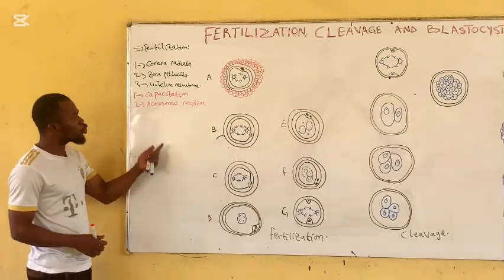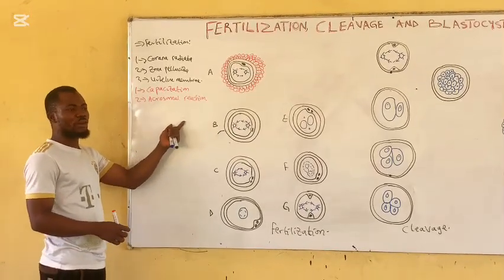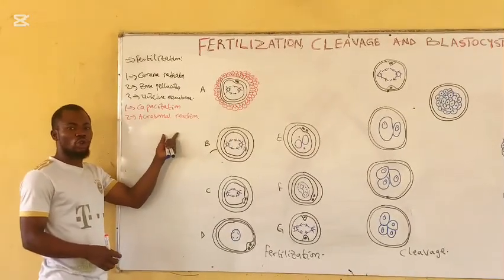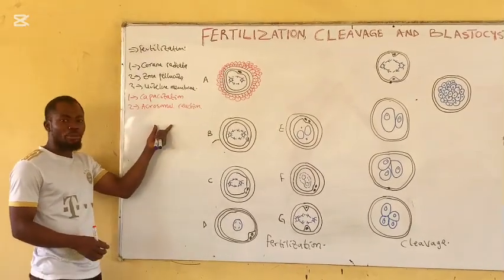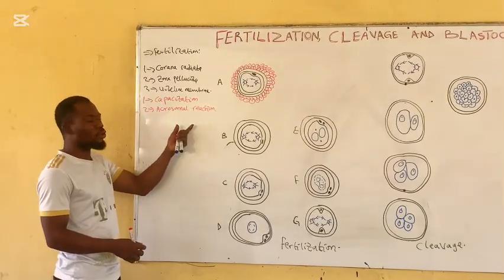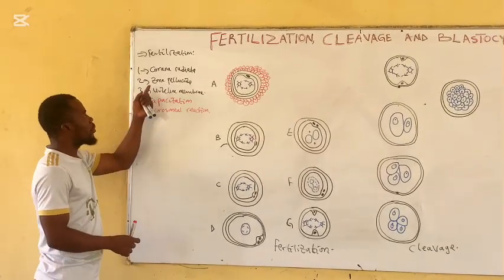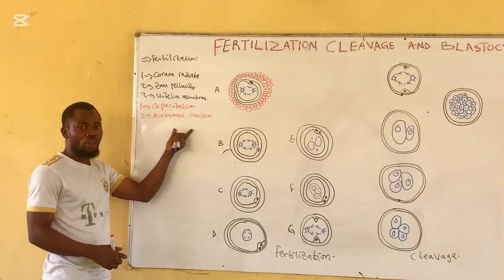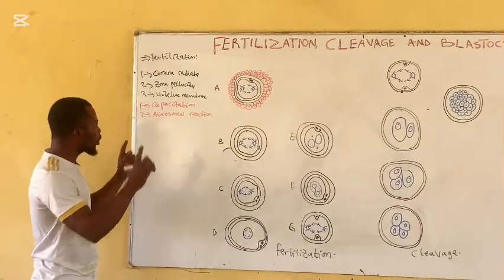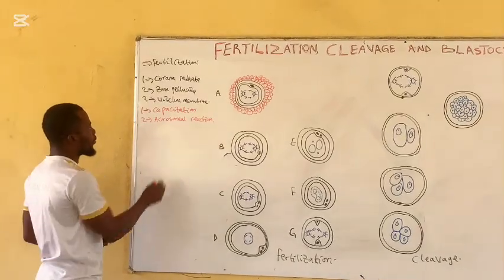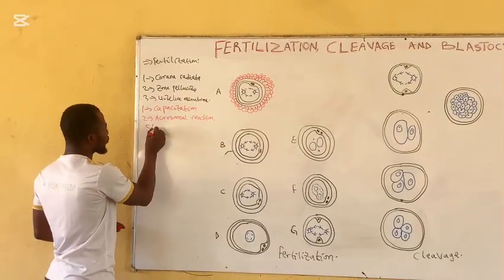The next one is the acrosomal reaction. The acrosomal reaction is the reaction between the digestive enzymes present in the acrosomal cap of the sperm and the zona pellucida, which is among the barriers the sperm must penetrate before fertilization can occur. Those are the major things we need to take note of before fertilization. The next is the steps of fertilization.